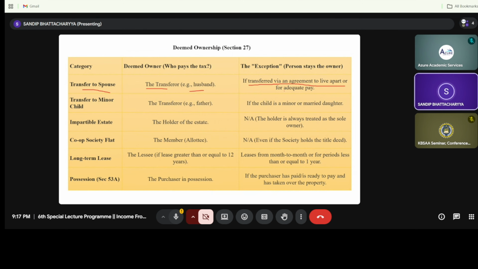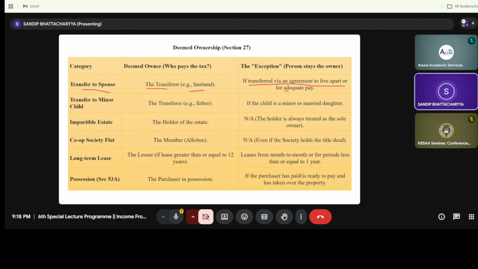The husband or wife, that is the spouse, is considered a deemed owner, those who are transferring the value. But the exception case is if there is an adequate payment of consideration, then this will not be considered as a deemed owner. Rather, the name of the transferee will be considered for the transferable value.